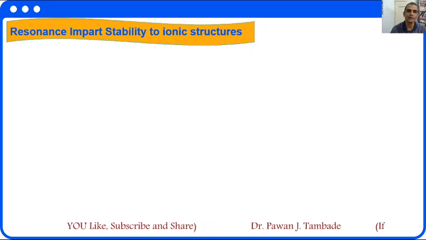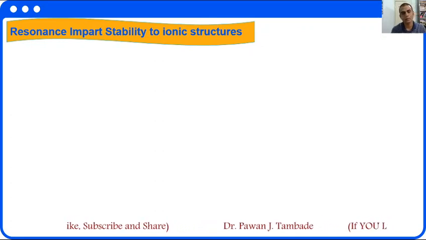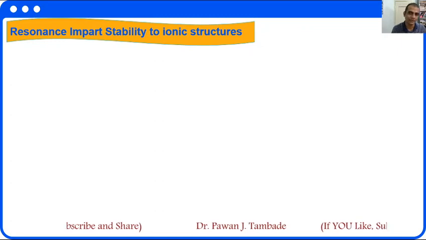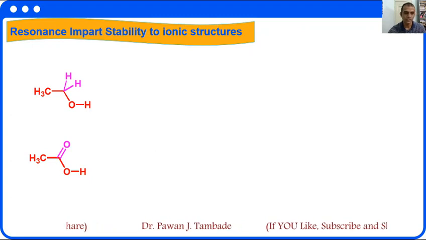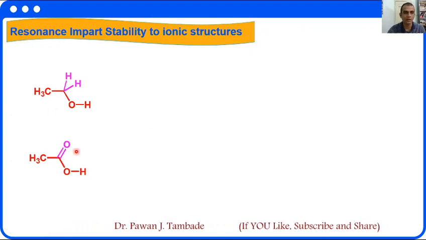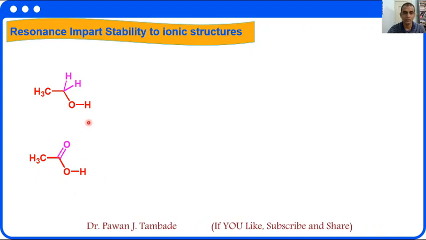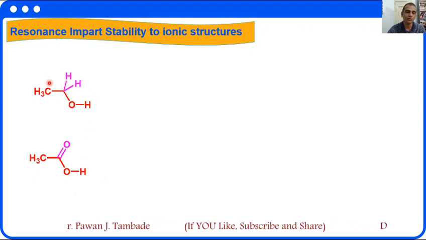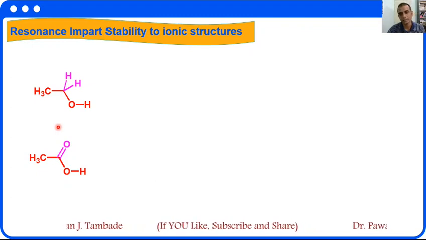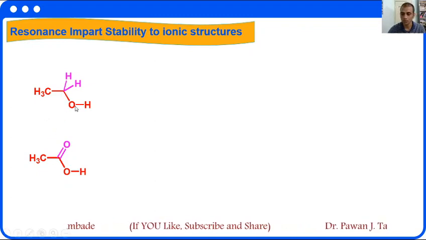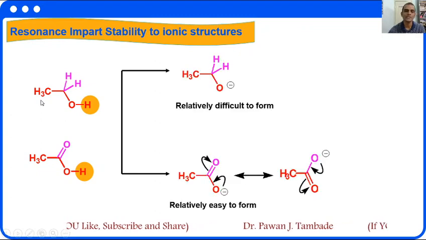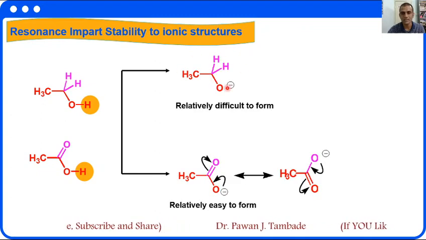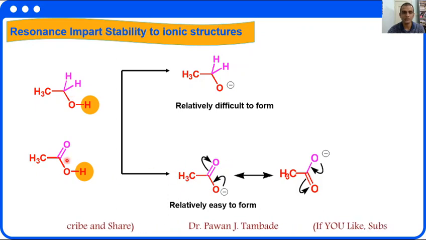Now, resonance structures impart stability to ionic structures. With the help of the resonance effect, we can explain the acidity and basicity of many molecules. Just look at one example. If you look at this molecule, this is ethanol and this is acetic acid. With the help of resonance, we can explain which of these two molecules is comparatively more acidic. In order to become an acid, the molecule needs to lose this hydrogen as H positive, and after losing this proton, we get the conjugate bases of these molecules. So this is the conjugate base of ethanol and this is the conjugate base of acetic acid.